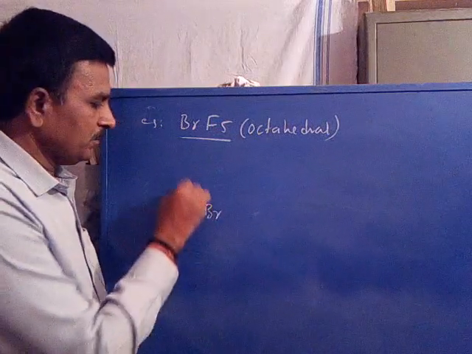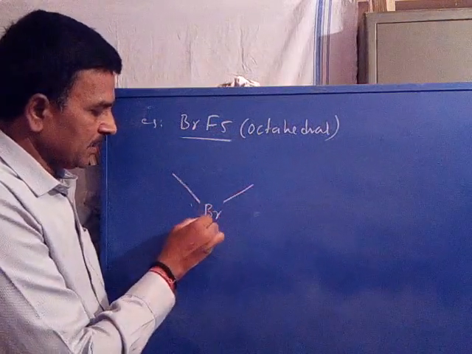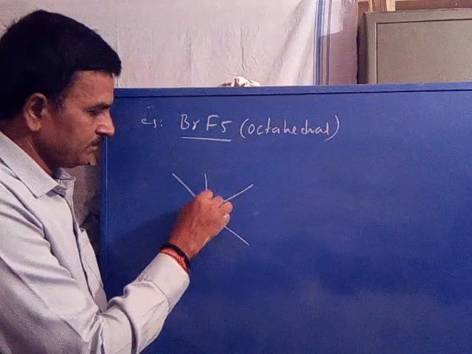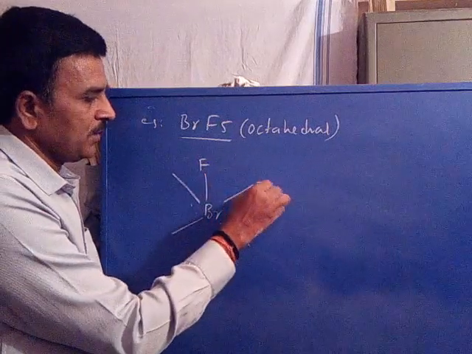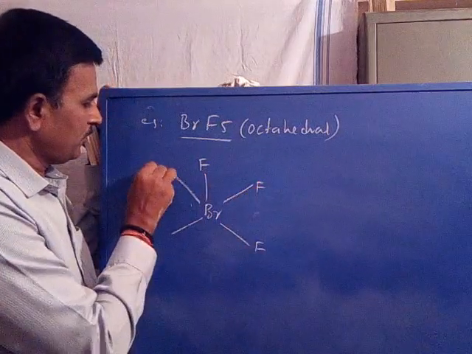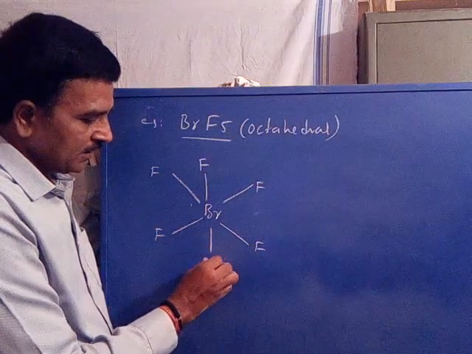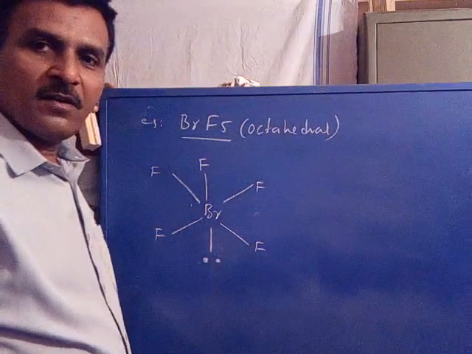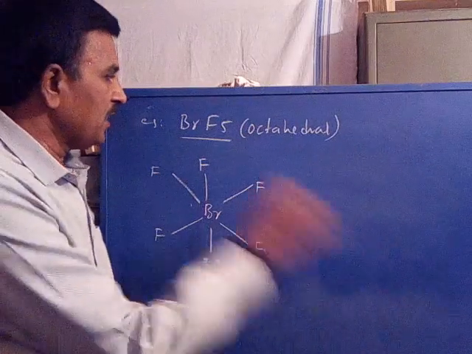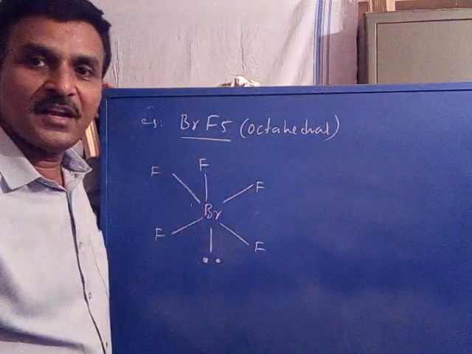Br is the central atom, with 5 fluorines attached as ligands, fluorine, fluorine, fluorine, fluorine, fluorine, and a pair of non-bonding electrons. BrF5 has an octahedral geometry.